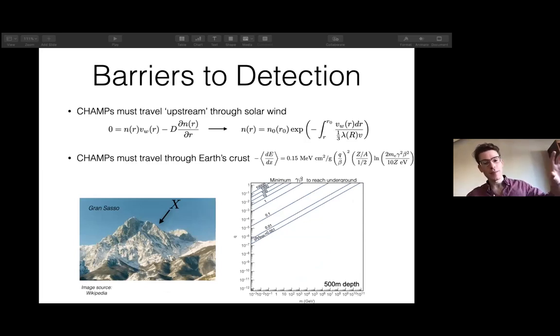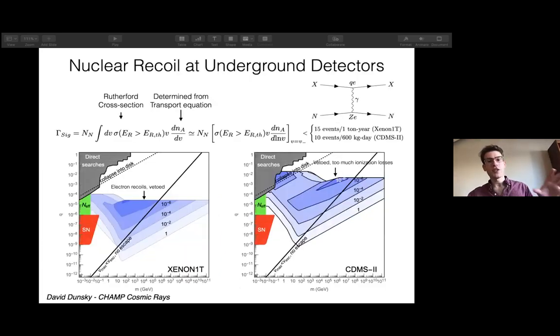For instance, champs trying to pass through Gran Sasso to reach detectors like MACRO have dE/dx losses, which require even larger gamma betas to reach. So I'll just skip that and discuss the results from the various experiments. For nuclear recoils, we have champs scattering off nuclei. We can use our calculated spectra, the Rutherford cross-section, to determine roughly a signal rate per nucleon. It's roughly the integral of this cross-section times velocity times the number density of accelerated champs.